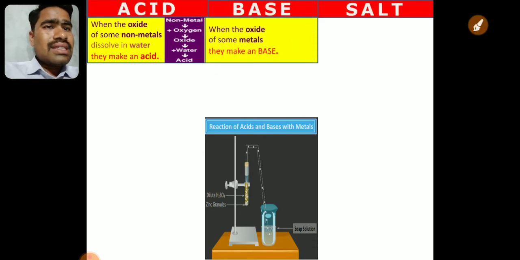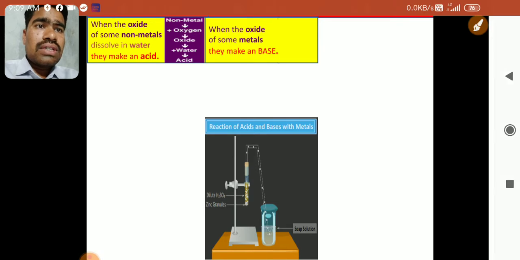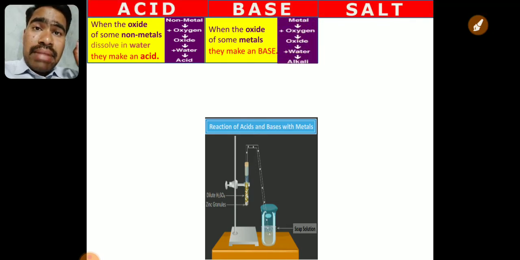Now you see the bases. Here we have taken oxides of non-metals, and in case of bases, we have taken the oxides of metals. The reason you will understand soon. When oxides of metals are taken, they make bases.